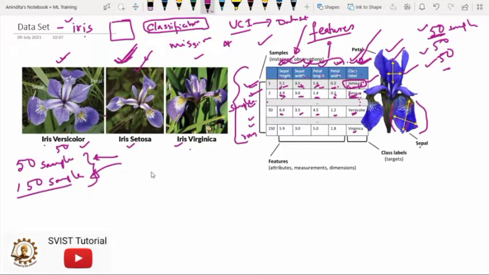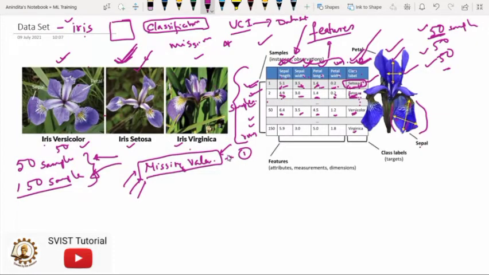The reason is, if your data set contains missing values, then we have to use some specific methods or algorithms to eliminate the missing values. We will learn these techniques slowly as we complete this training session. But for the time being, I am using this data set because it has no missing value. This is the first point.